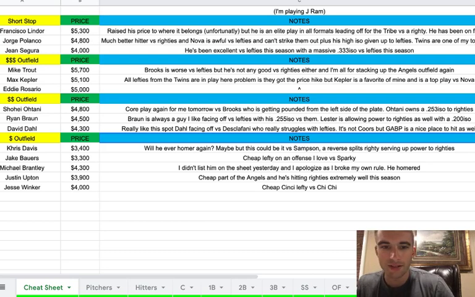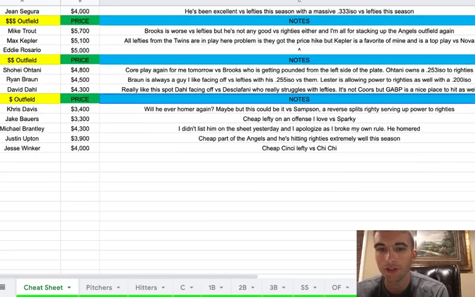And then we are in the cheap outfield, the value outfield, and I got Chris Davis, 3,400. Is he ever going to get a home run again? I don't know, maybe, hopefully. But this could be it versus Samson. It's a reverse splits righty, serving up power to righties. Chris Davis in his career has always been better versus righties. This season, that's not correct, as he's been better versus lefties, but I'm going to side with the career numbers here, that he smashes righties. And I do think this is a pretty good spot for, hopefully, him breaking out for a home run.